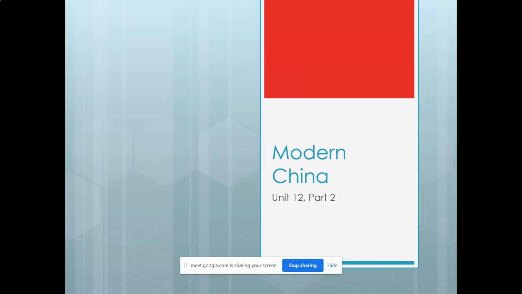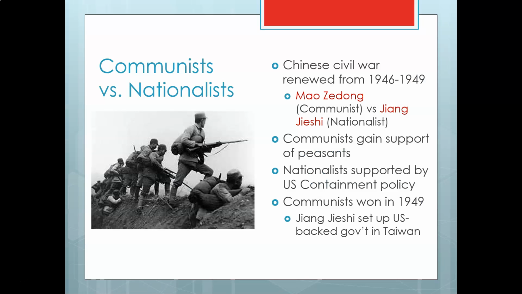Good. So, modern China, like I said, this is Unit 12, our very last unit. This is Part 2. If we go back to the Chinese Civil War, this is something that happened starting in the 1920s. It rolled on into the 1930s. It stopped during World War II because both sides were fighting against, well, you guys can tell me who they're fighting against. Who are the Chinese fighting in World War II? Thank you very much. The Japanese.